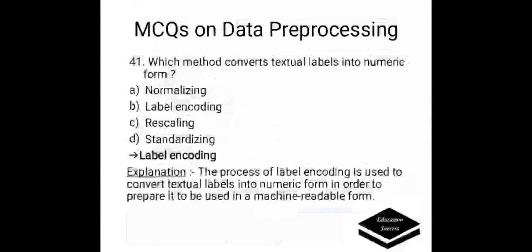Which method converts textual labels into numeric form? A. Normalizing, B. Label encoding, C. Rescaling, D. Standardizing. Correct answer is label encoding. The process of label encoding is used to convert textual labels into numeric form in order to prepare it to be used in a machine-readable form.